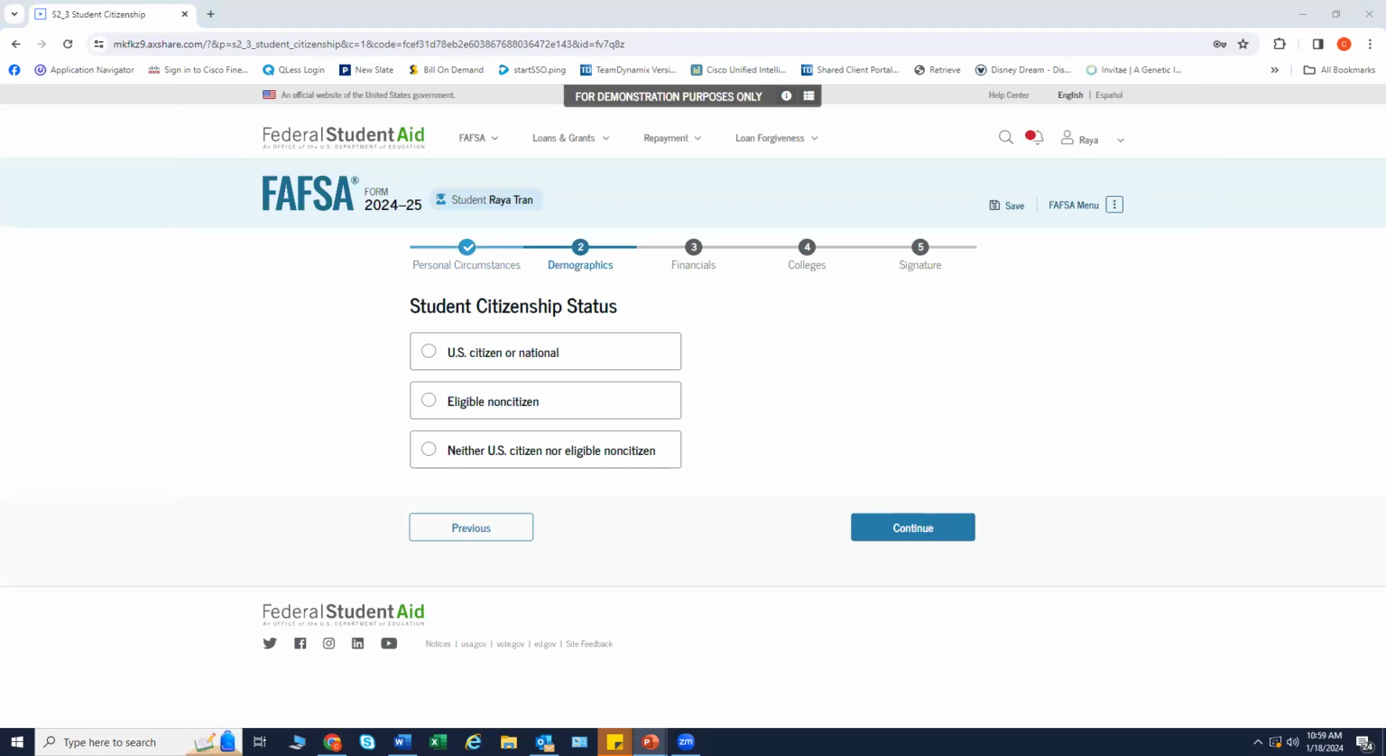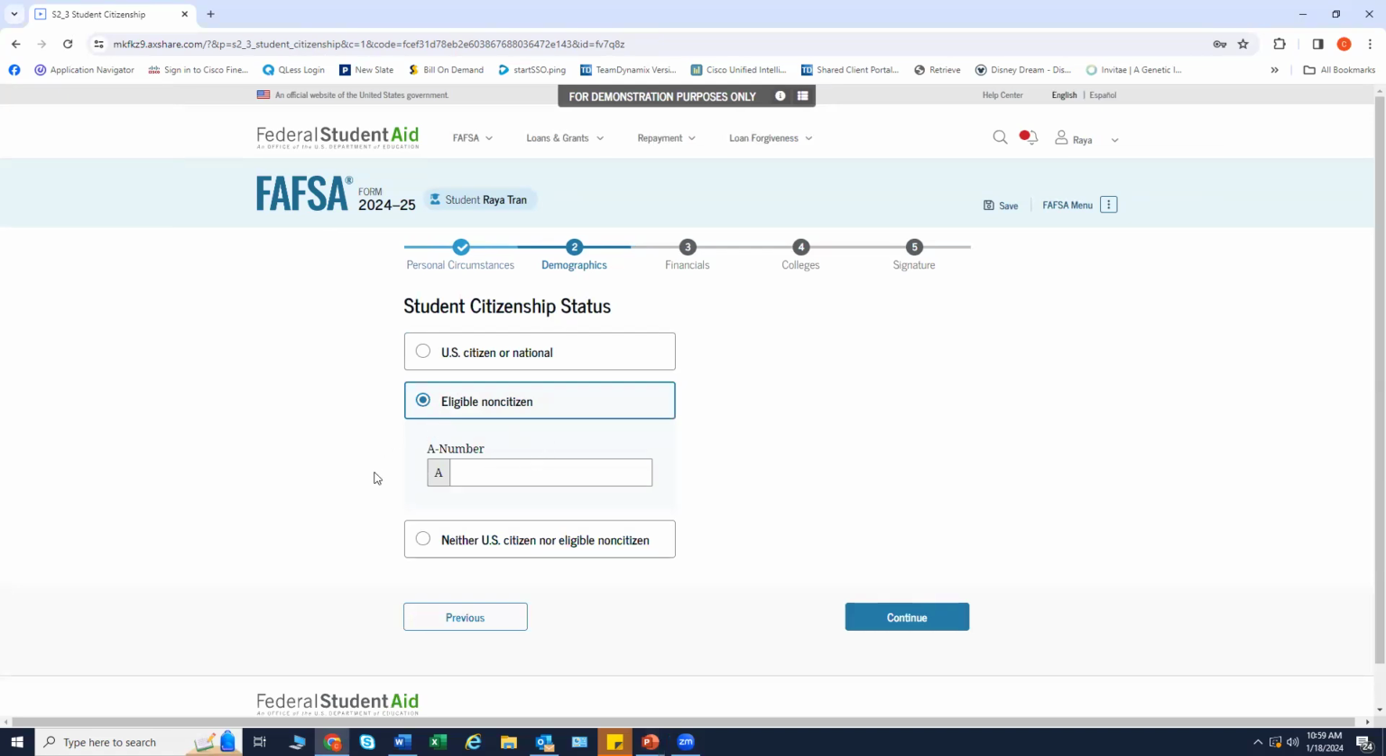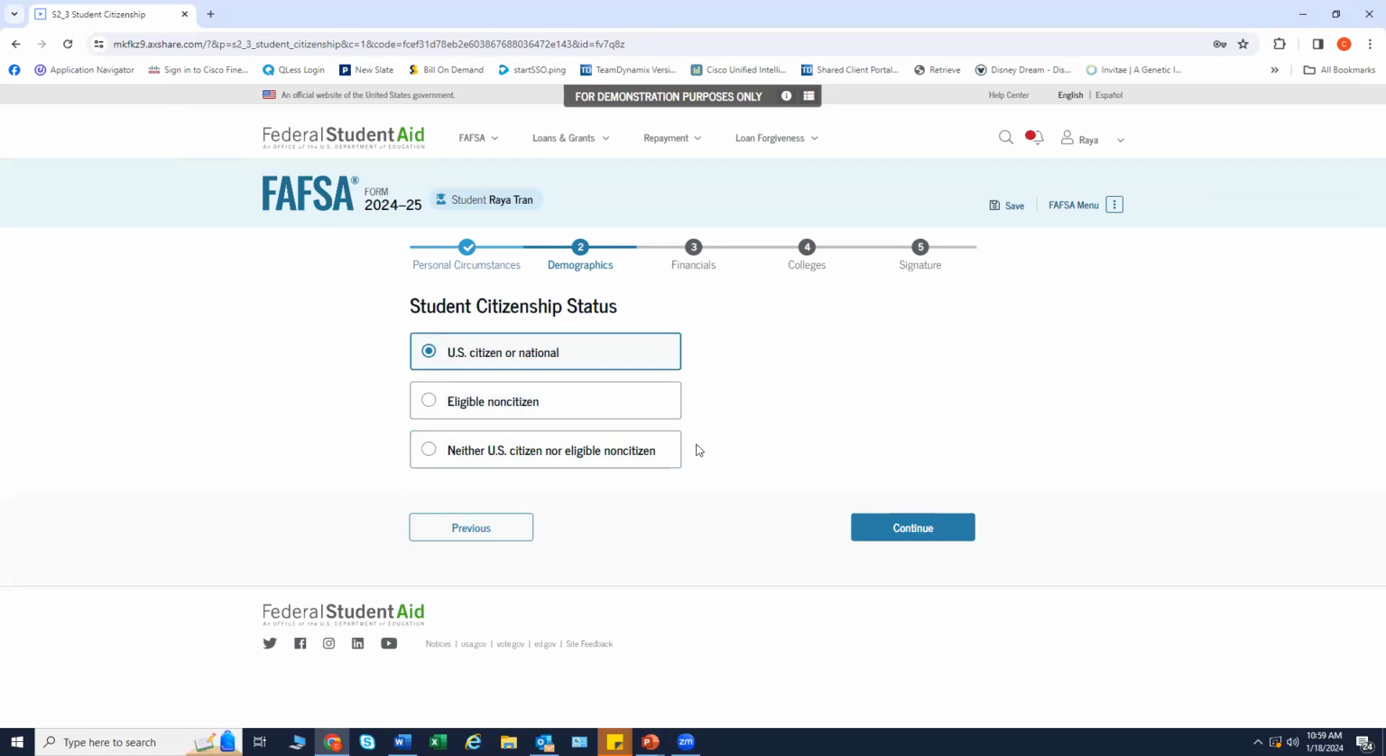The student is asked about their citizenship status. Today, the student is going to be proceeding as a U.S. citizen. I'd like to note if a student was to check on this box, they would then be prompted for additional information. As a reminder, you must be a U.S. citizen or permanent resident to complete a FAFSA. For today's purposes, we will be proceeding as a U.S. citizen.